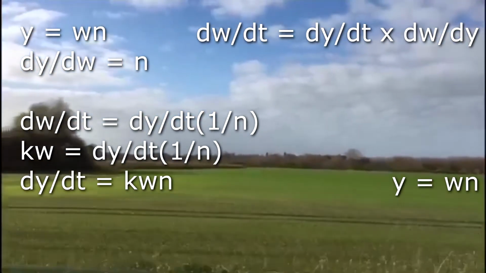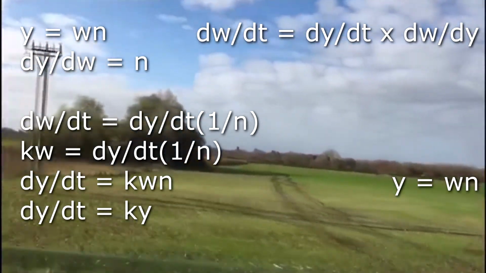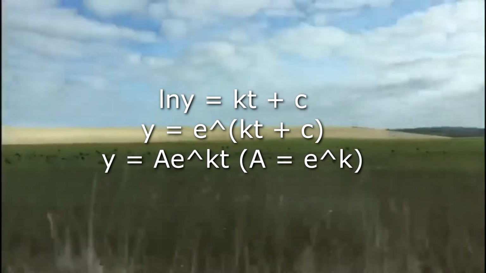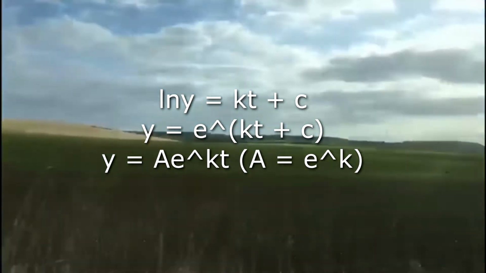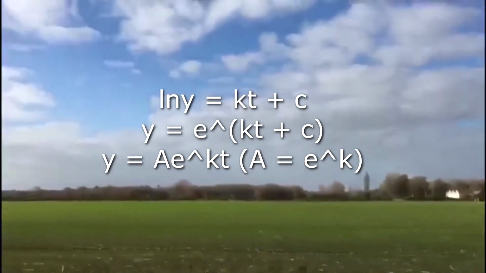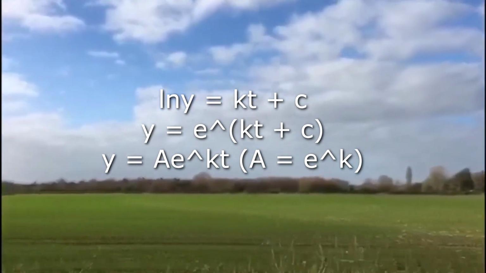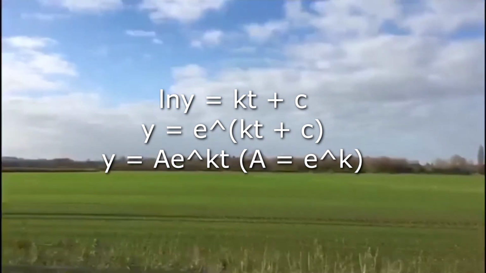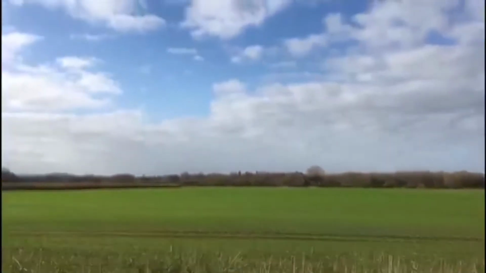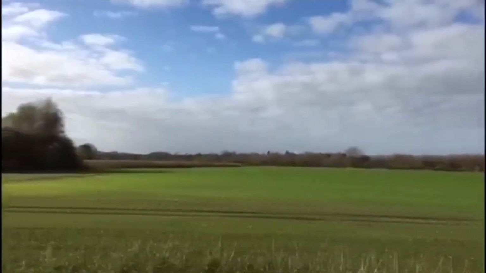Since y = wn, we now have a differential equation in terms of the yield. We can solve this equation for y by separating the variables and integrating. This model for yield over time shows that the yield will increase exponentially and without limit, which we know is not valid from looking at previous data for yield and from common knowledge about plant growth. We know a plant must eventually die and therefore cannot continue growing exponentially.